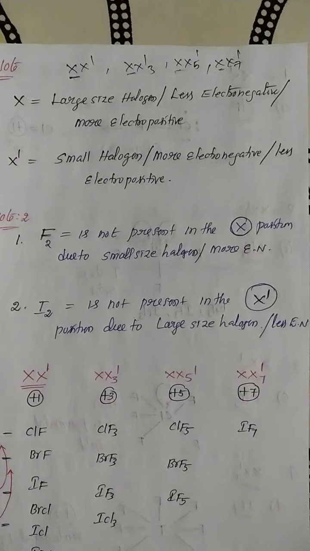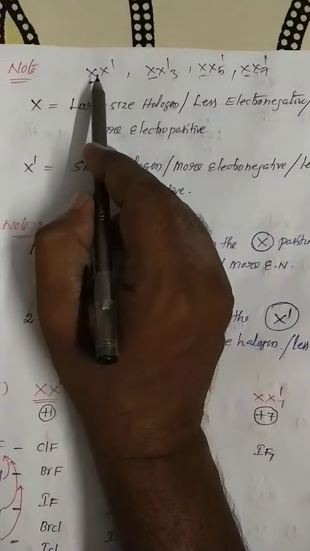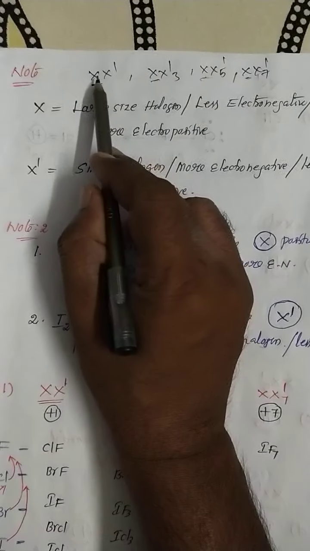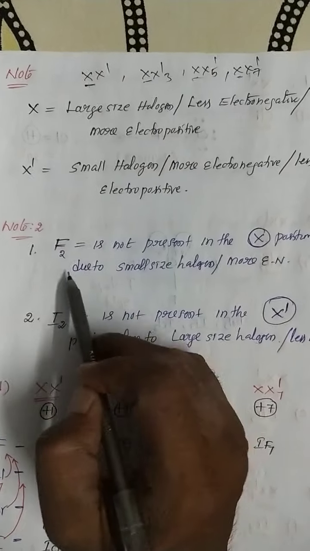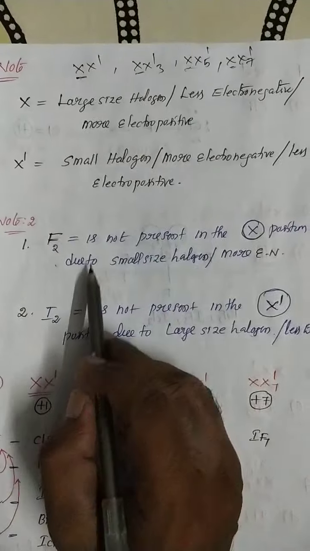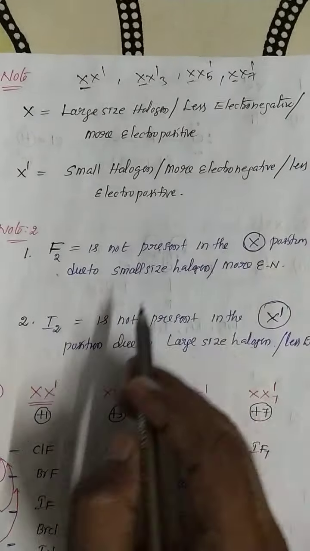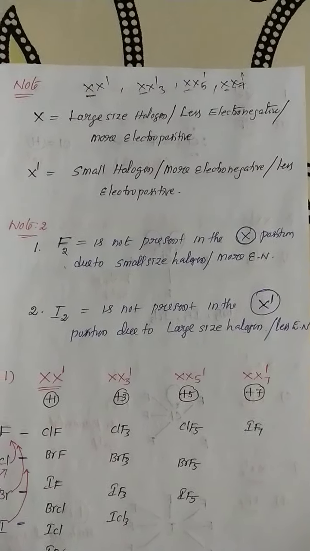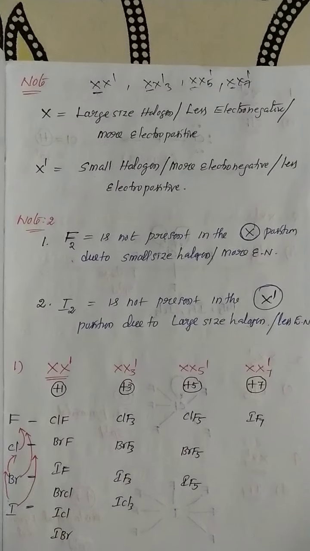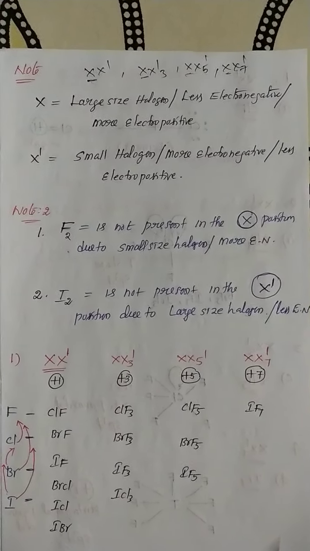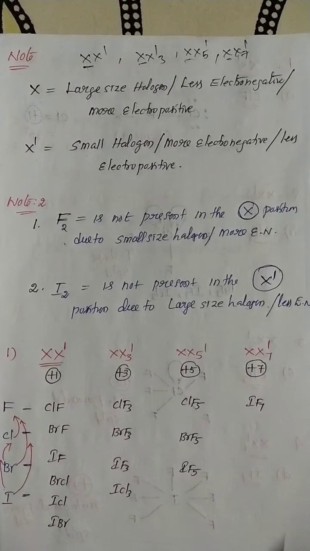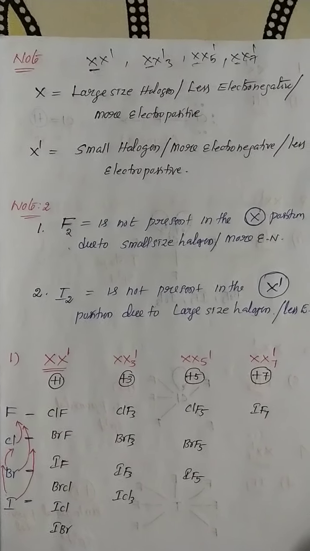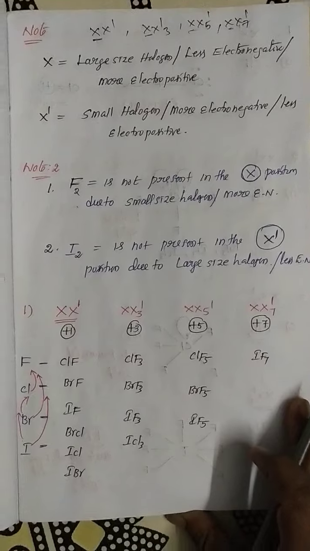Keep this in your mind. If you take any interhalogen compound, the first element is never fluorine, and in the second position, iodine is never there. That is the most important point. It's clear, ma?